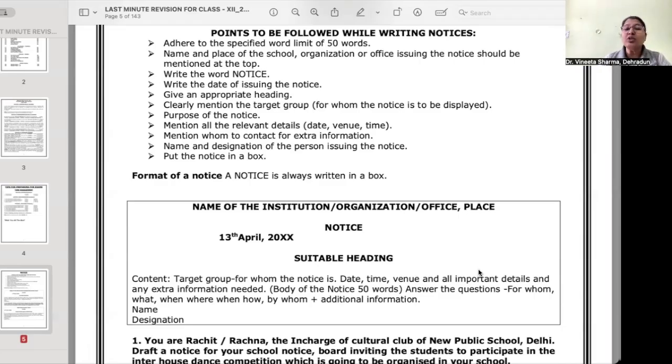So the body of the notice is going to be 50 words only. Okay. Answer the questions: for whom, what, when, where, how, by whom, additional information. So when you answer these questions, only if your notice answers these questions, then you can say that you have done the complete notice.